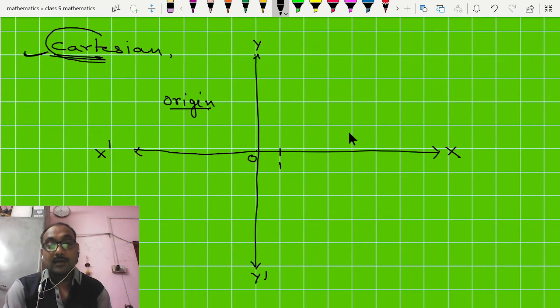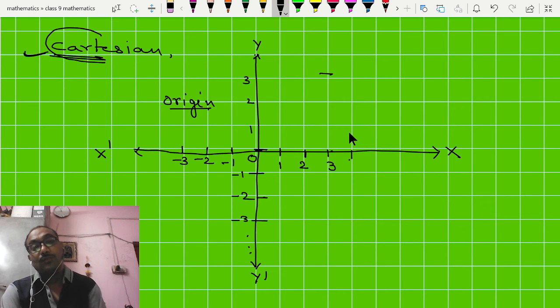When you go from origin to the right, it is positive numbers 1, 2, 3, 4. If you go left of the origin, it will be negative numbers like -1, -2, -3. If you go upward from the origin, 1, 2, 3, and so on. Downward from the origin, it is -1, -2, -3, and so on.